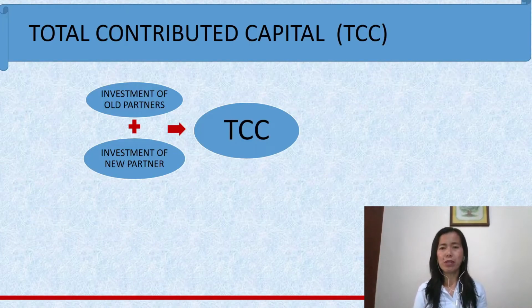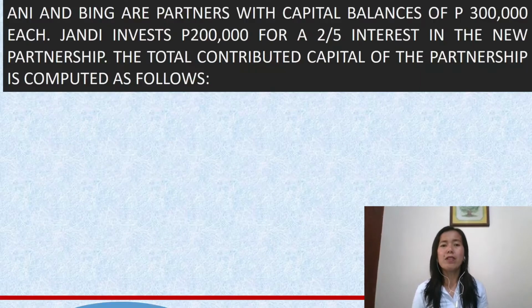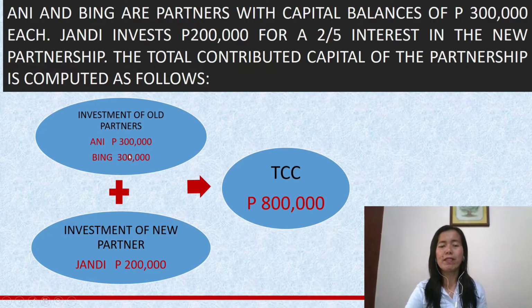What is the total contributed capital? That is the sum of the contributions or investment of all partners plus the contribution or investment of the new partner, that will give rise to our TCC, the total we can derive, which is what we call the total contributed capital. For example, in our problem, the total investment of all partners is 600,000, the investment of the new partner is 200,000, so the TCC is 800,000. So that is how to compute the total contributed capital. Again, that is the sum of the investment of old partners and the investment of the new partner.